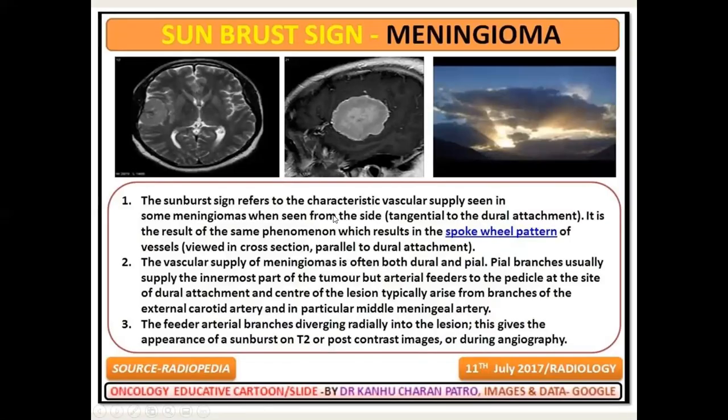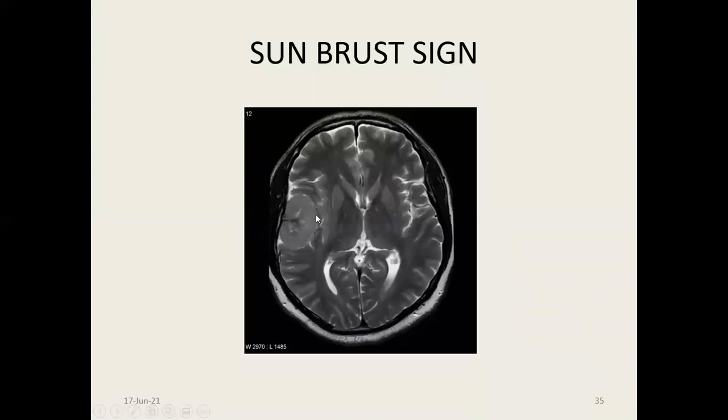Another is called the sunburst sign. The sunburst sign is a vascular supply of the meningioma, often dural and pial. Pial branches usually supply the innermost part of the tumor, but arterial feeders of the pedicle at the site of dural attachment and the center of the region typically arise from branches of the external carotid artery, in particular the middle meningeal artery. So characteristic of vascular supply, it is mostly the sunburst sign and spoke wheel sign, related to the supply of the blood. This is a sunburst sign, you can see here.